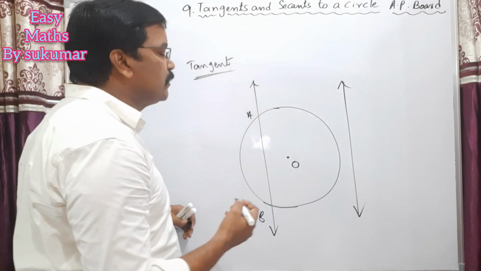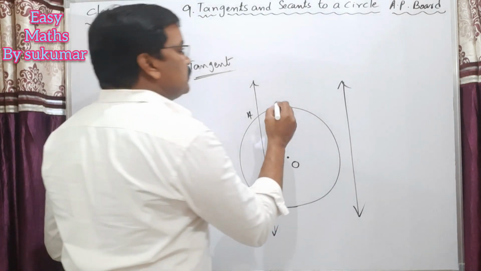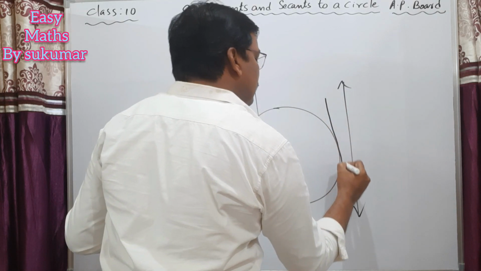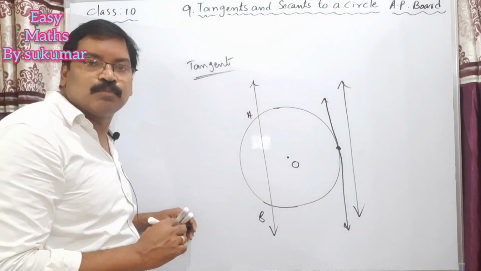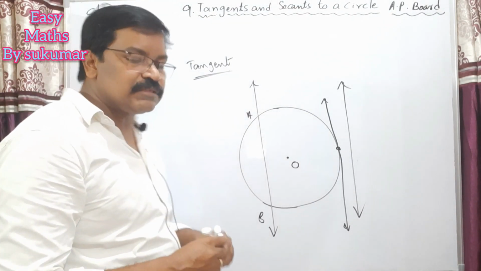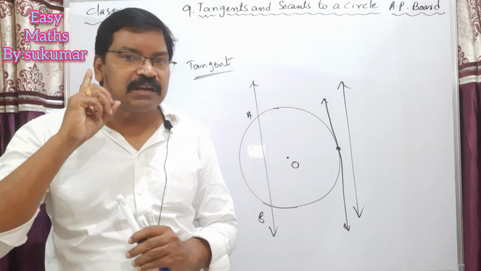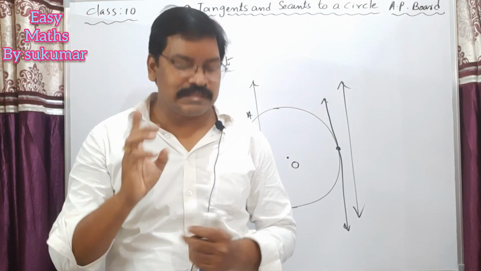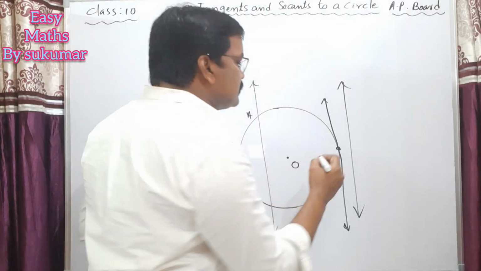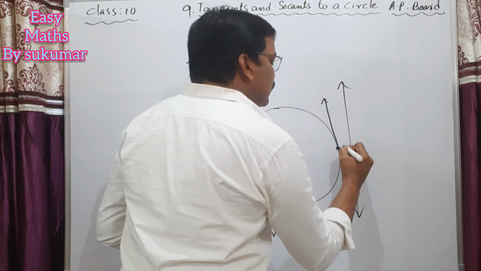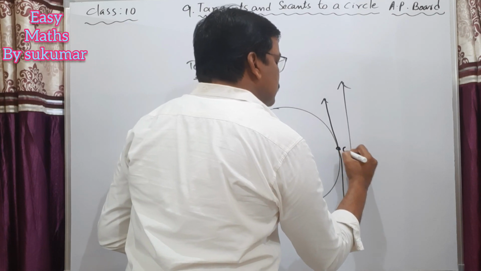Okay, see my dear students, and another way is here, you are arranging this line like this. That means it touches the circle at exactly 1 point. So my dear students, if a line intersects the circle at exactly 1 point, it is called the tangent of a circle. That means this line intersects this circle at 1 point, let it be C here.